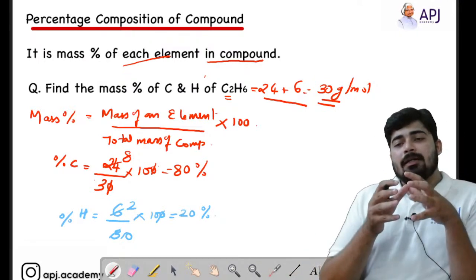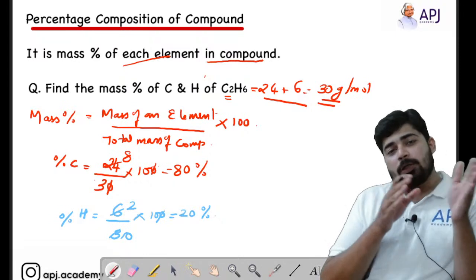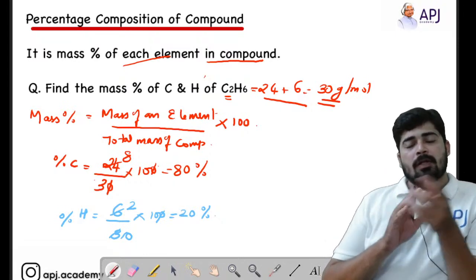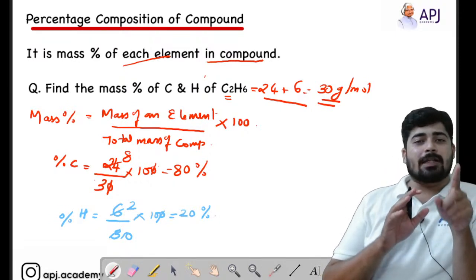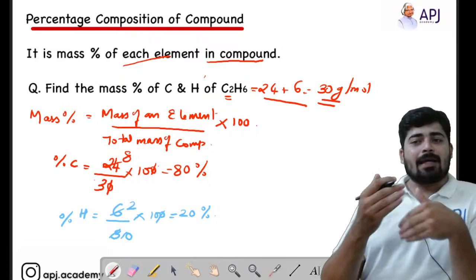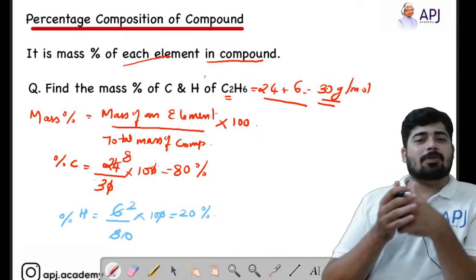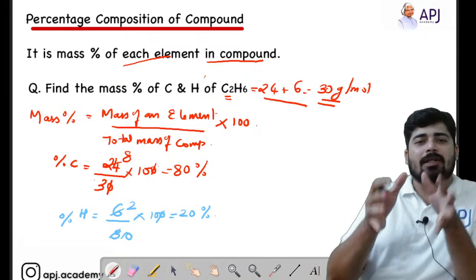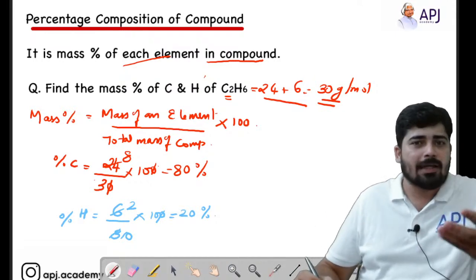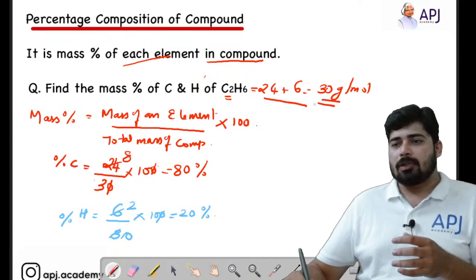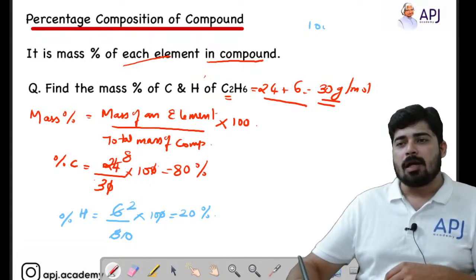See, here if there are only 2 elements present in a compound, once you find the mass percentage of one element, then by another equation you can find the mass percentage of the second element. We know that the total mass percentage will be 100%. It cannot be more than 100%, right? So the total mass percentage should be 100%.